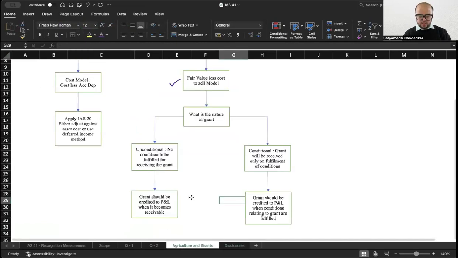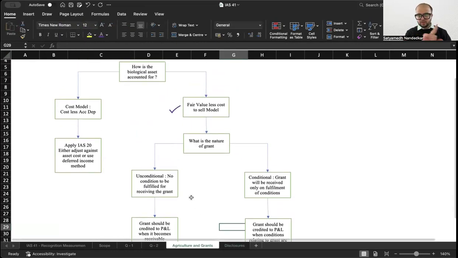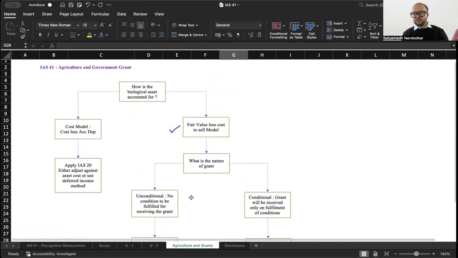This part, agriculture and government grants, this is new. This was not there in your FR exam. So make sure that you do this properly. Now, whatever exam you are writing, be it ACCA, be it Diploma IFRS, be it CA, any exam, accounting standard for agriculture remains the same. And questions from this are frequently tested. They are not tested for a lot of marks, but they could be tested for 3 to 4 marks. So make sure that you do this properly.